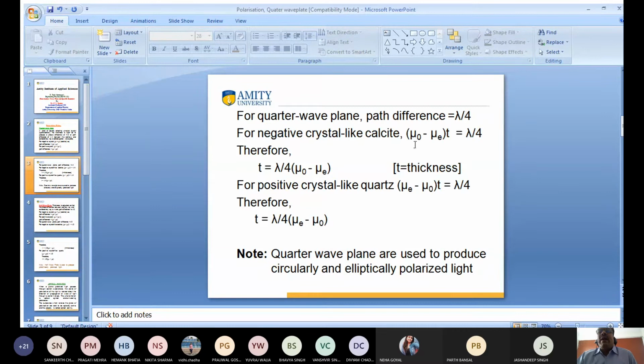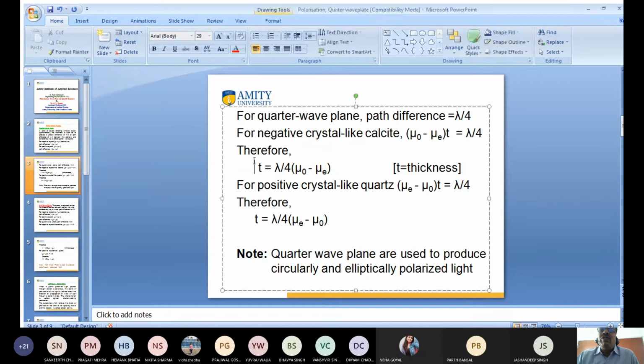So what is the path difference? The optical path means the refractive index multiplied with the thickness. So for a negative crystal, mu O minus mu E into t is equal to lambda by 4. So the thickness will be lambda by 4 into mu O minus mu E. This is known as the thickness of the quarter wave plate. So the thickness of the quarter wave plate is lambda upon 4 times mu O minus mu E.